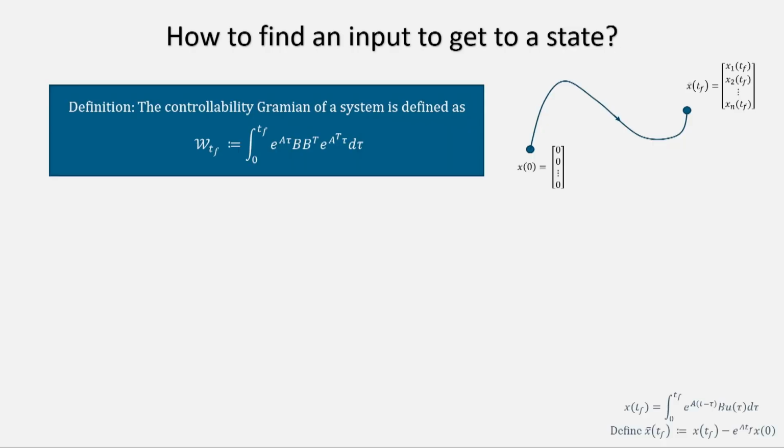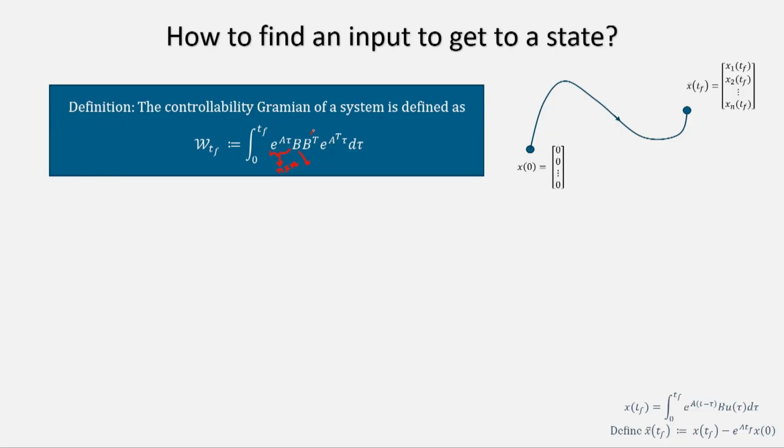So, to find out the input, we have to define something called a controllability Gramian of a system. The controllability Gramian of a system is defined by this term. Let us try to understand what this term is. You can see that this is e to the power of A tau, and what is e to the power of A tau? This is an n cross n matrix, because by now you know how to find out matrix exponentials, right. So, if A is n cross n, then e to the power of A tau is also